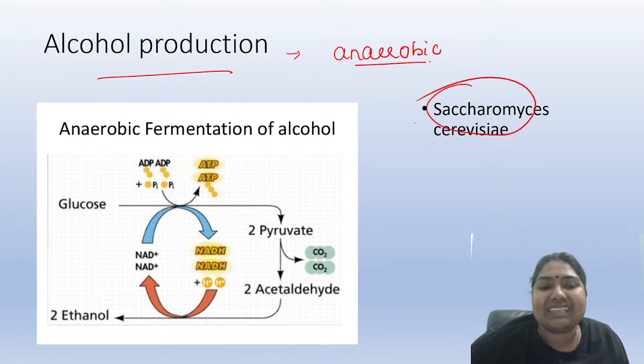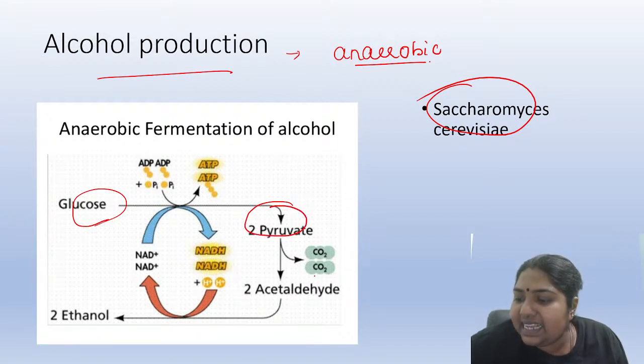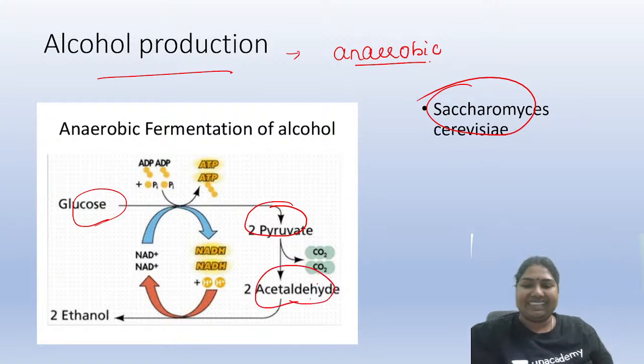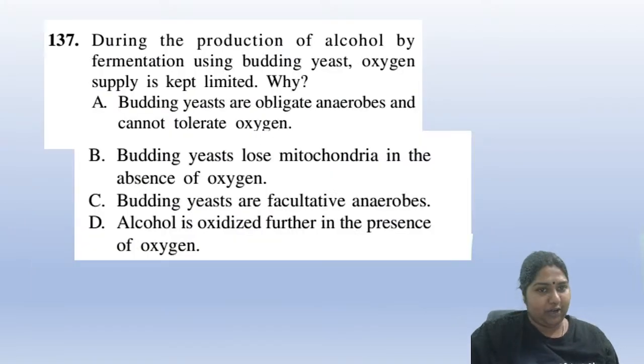Mainly Saccharomyces helps in the production of alcohol. If you take the pathway, glucose is converted into pyruvate, and then from pyruvate it makes acetaldehyde. Finally, ethanol is produced.